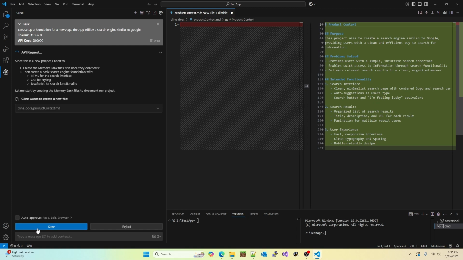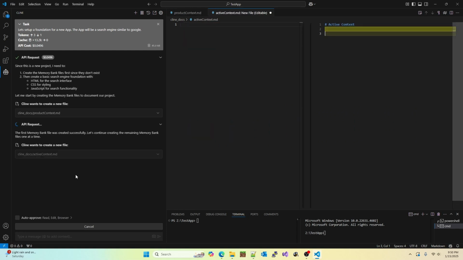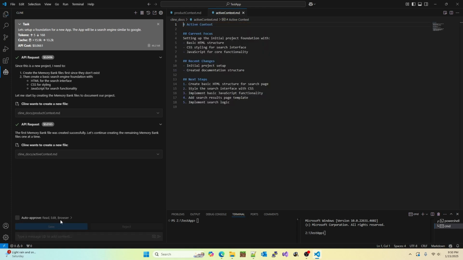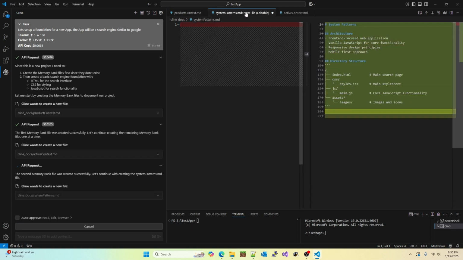Now here, I'm not auto-approving. It's waiting for the next one. I'm okay with that change. I'm going to hit save, and now it's going to move to the next file. So it's working on this next file. It created this. Do I want to allow it? Yes, I'm okay with this. This is good. Or if I don't like it, I can reject it. But I'm good with it. So now it's created two files here, and now it's working on a third file.